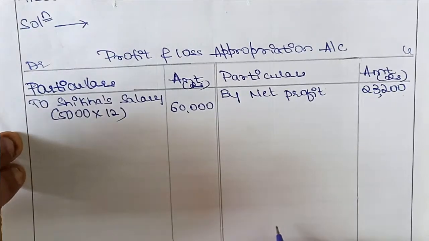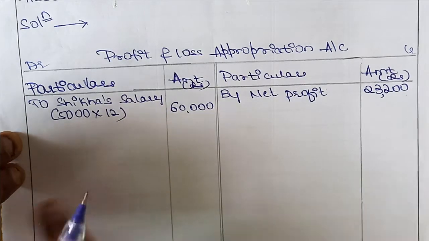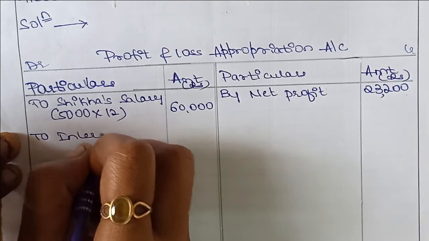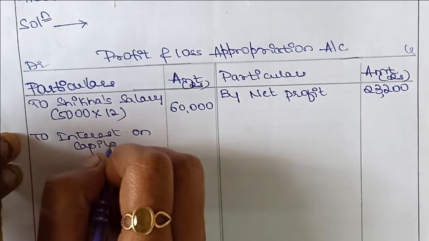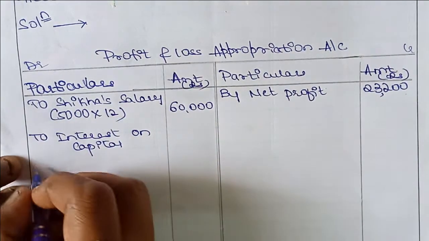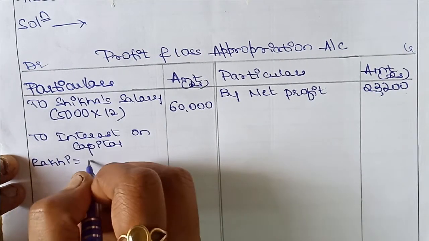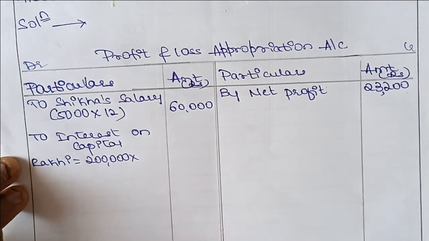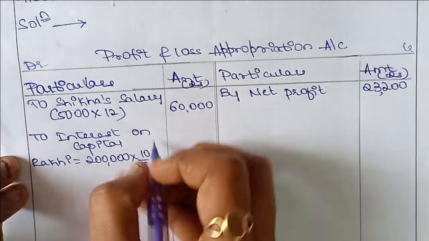Next they are telling about the interest on capital. Interest on capital will also be written on the debit side. So to interest on capital of Raki and Shika. First we'll solve Raki's interest on capital. Raki has brought a capital of rupees 2 lakh, into 10 divided by 100, the percentage of interest on capital. So it will be 20,000.